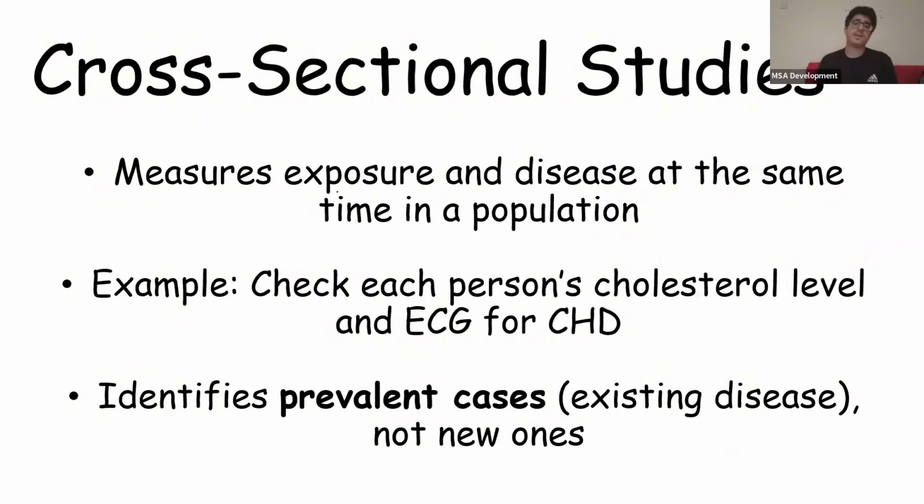Now, cross-sectional studies measure exposure and disease at the same time. It's basically a snapshot in time. For example, we check a person's cholesterol level and then an ECG and look for chronic heart disease, and we do this all at once. This identifies prevalent cases that already exist, but it doesn't look at new ones. It doesn't look at disease happening over time. It doesn't look at incidence, okay? That's another concept. It only looks at disease that you have right now. It doesn't look at any new or upcoming ones. It's just a snapshot in time that tells you how many people have the disease right now.